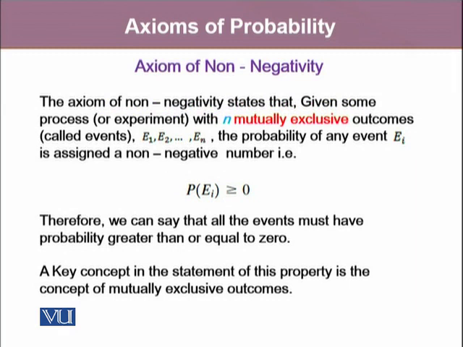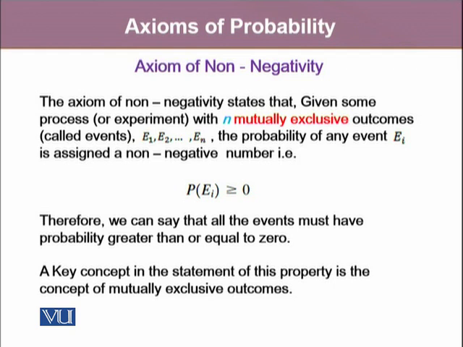The axiom of non-negativity says that the probability is always non-negative. So given some process or an experiment with n mutually exclusive outcomes, E1, E2, up till En, the probability of an event Ei, which is any event out of these n events, is assigned a non-negative number.